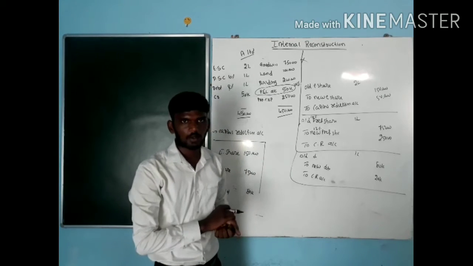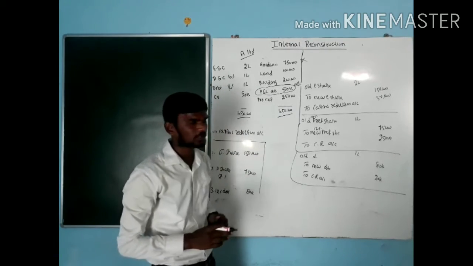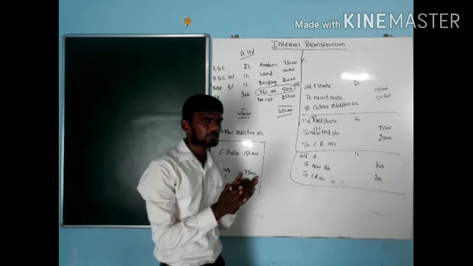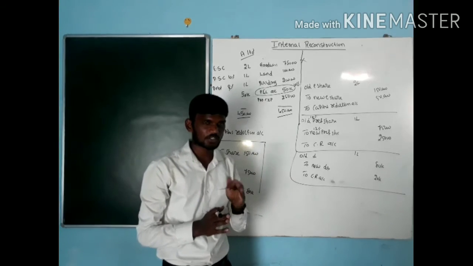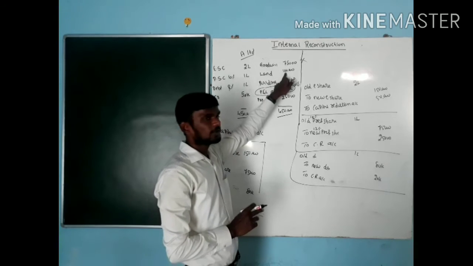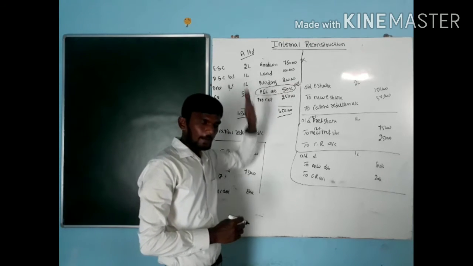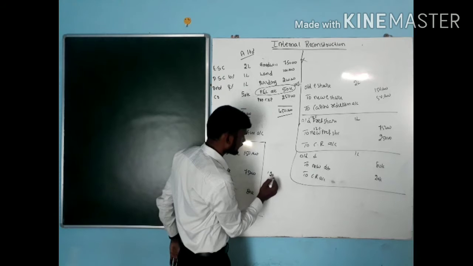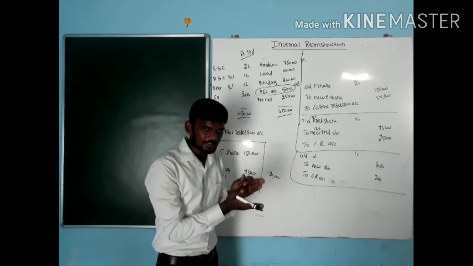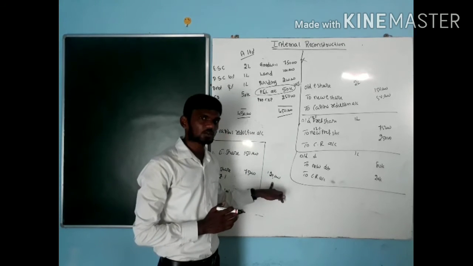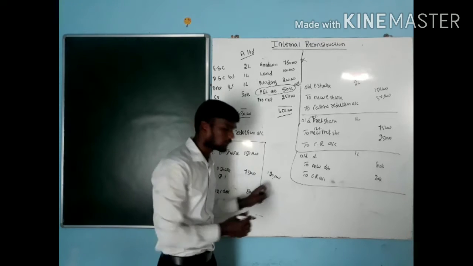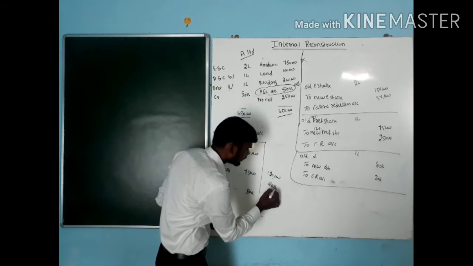Next one, land. How much is the amount? 1 lakh. Land is a kind of appreciating asset. Next one, building, that is 2 lakh. Sometimes they give, for example, plant and machinery depreciating or land appreciating. How much is the land value here? 1 lakh. The present land value is 1 lakh 20,000. Previous year my land value was 1 lakh, and present year it is 1 lakh 20,000. It is called appreciating or depreciating. Land value is appreciating by 20,000.